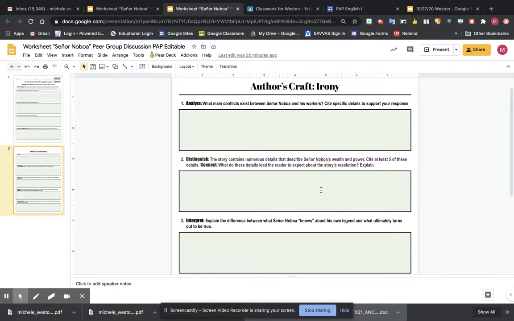Number 2, the story contains numerous details that describe Senor Noboa's wealth and power. Cite at least 5 of these details. So I'm looking for quotes. I'm looking for you to quote something from the text, 5 different things. And then what do these details lead the reader to expect about the story's resolution, and explain.